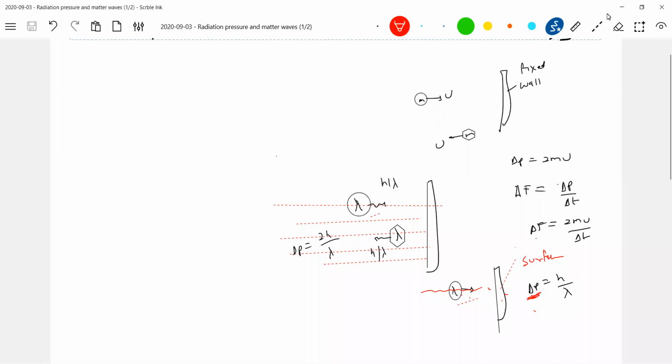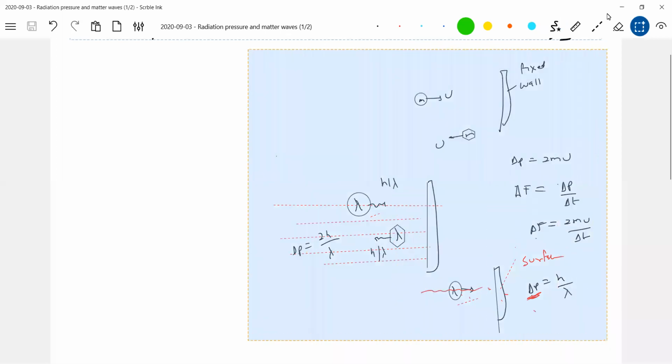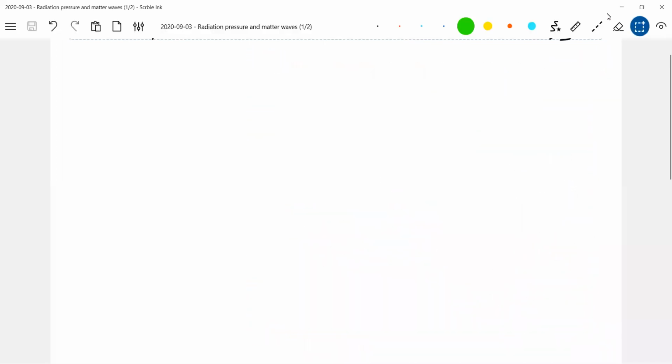So now, how to calculate how many photons are there in a beam of light? I think we have already made some background in the photoelectric effect. If a beam of light contains photons, just the initial derivations are a little bit difficult for you. Once you get those formulas, the rest of everything is application, very easy. So assume that it contains photons with the associated momentum.